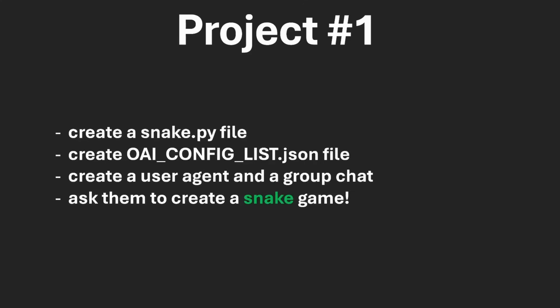All right, so for the first project of this tutorial, I want you to try something. I want you to try to create a snake game. So the steps that I would take were, besides having a new directory, create a snake.py file, create a new config.json file, create a user agent, and then a group chat. Make sure at least one of the agents is a coder, and maybe you want to have somebody playing something, or maybe you have some like a critic that says, hey, that is not a good game, do better. And then come up with the prompt to create a snake game.